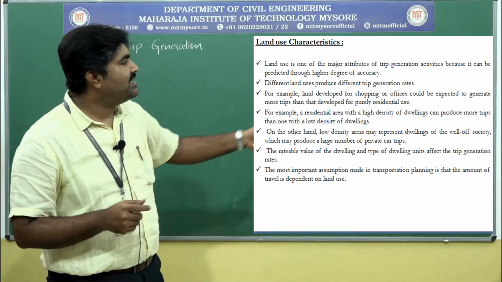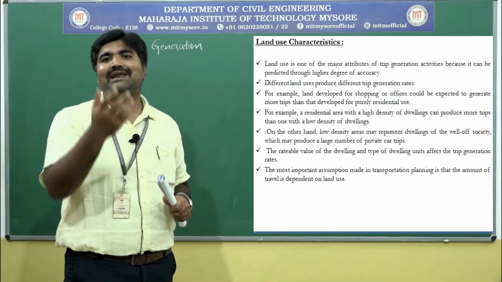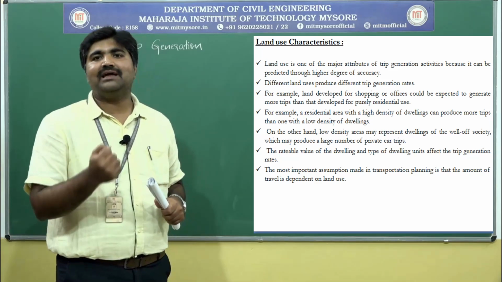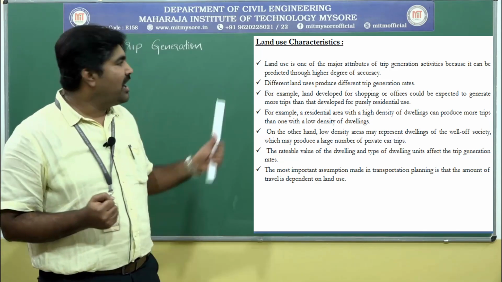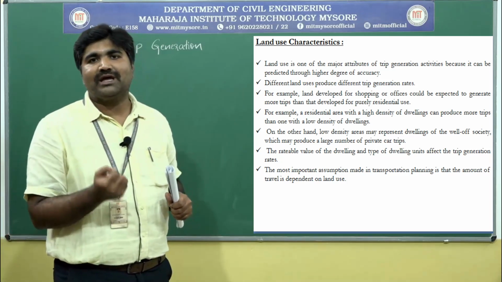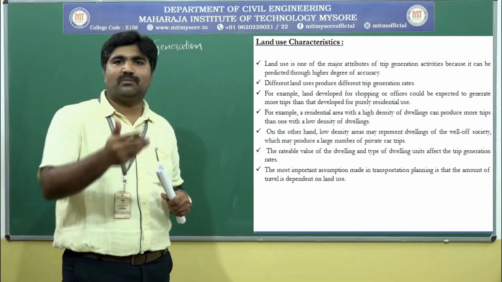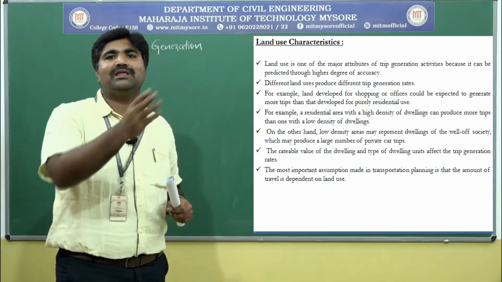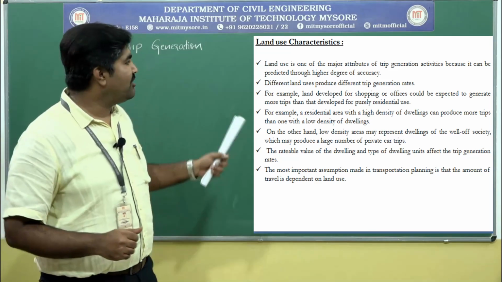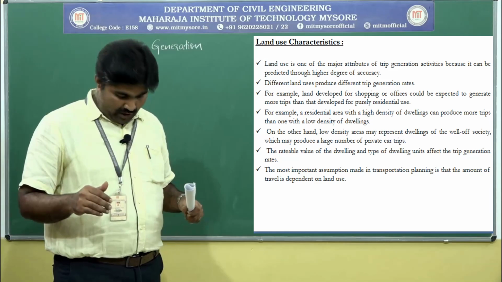If you consider the high density of dwellings, they depend more on public transport because their income will be less. So in high density dwellings, people with low income live. They depend more on public transport, that may be buses, metro or suburban rails. They depend upon the public transport. Where there is a low density, in that area they make more